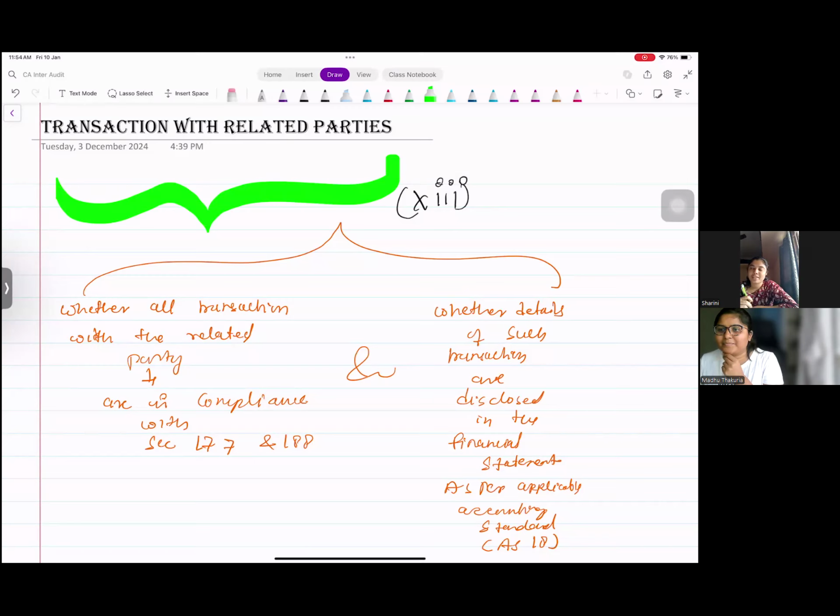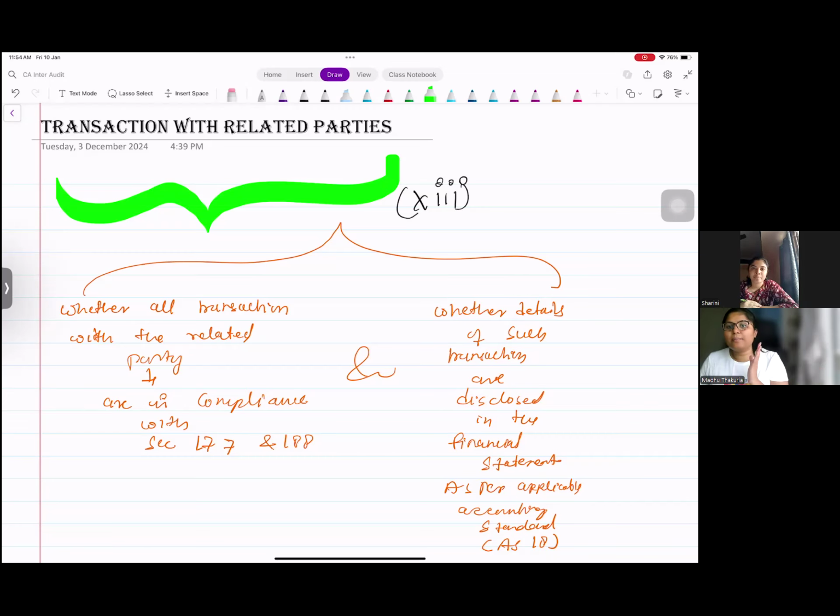Yeah, ma'am. But got confused between 540 and 560. 550 related. 550, right? It is a related party relationship and transaction. So as per 550, you're already performing audit procedures.